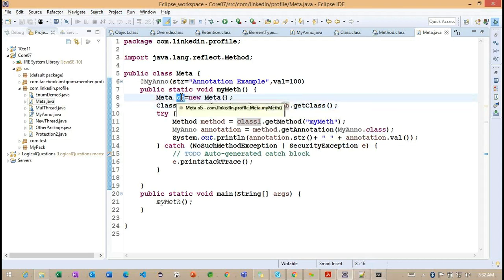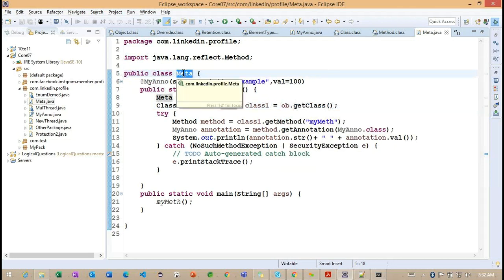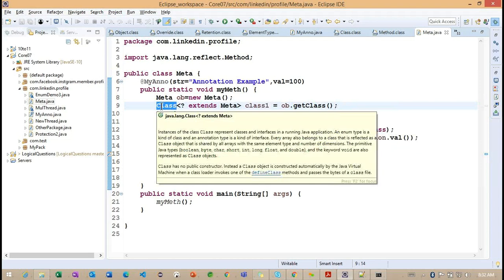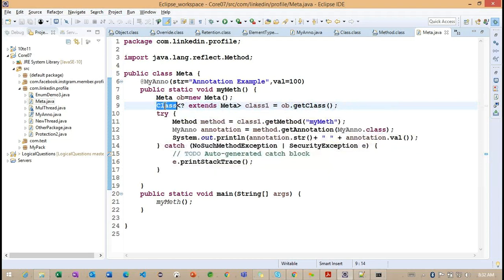Basically, what we are doing here, we created one object here. With the help of this particular object, we are trying to find out the class information, the current class information. That is called meta. This particular get class method returns the class object here, so this is the type. Basically the method will return the type of this class, and internally we are going to work on the meta class, because the current class we are having is meta. Don't worry, as of now, this section of code we are going to call a generic. We'll see how exactly this generic is going to work.